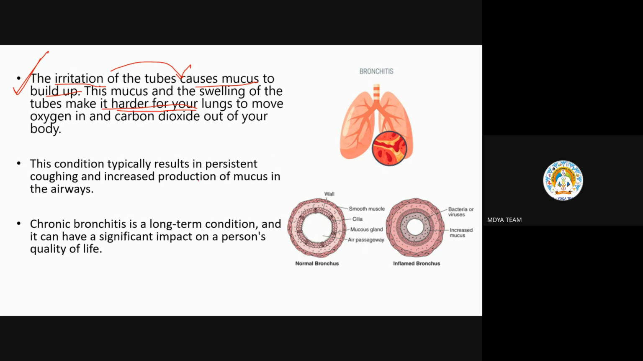This condition typically results in persistent coughing, regular coughing and increased production of mucus in the airways. Of course, it will increase the production of mucus because regular breakdown or destruction of cilia is happening. Now, chronic bronchitis is a long-term condition, and it can have a significant impact on a person's quality of life. Not only chronic bronchitis, but any disease or any problem which intrudes on the normal lifestyle will deprive you of quality of life.